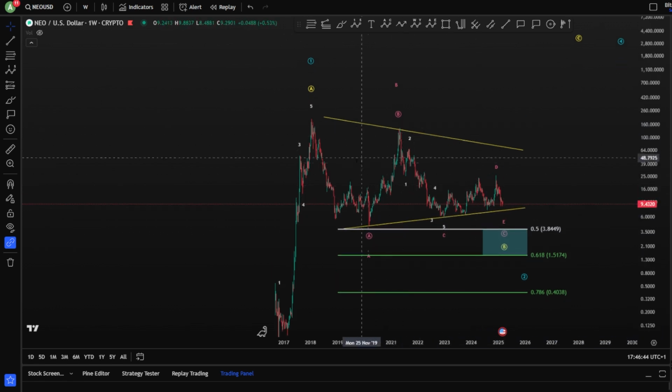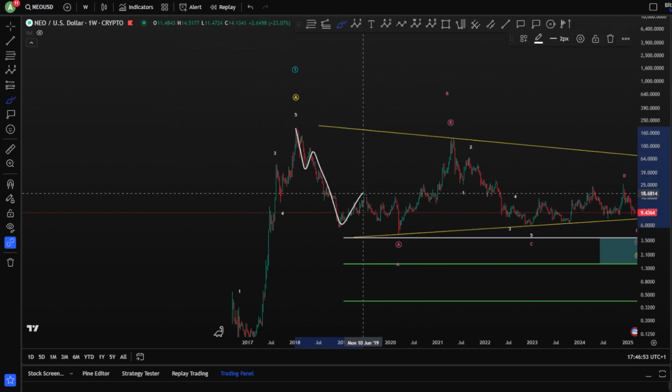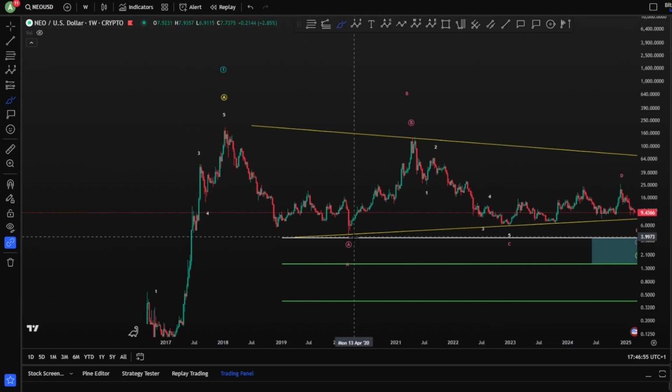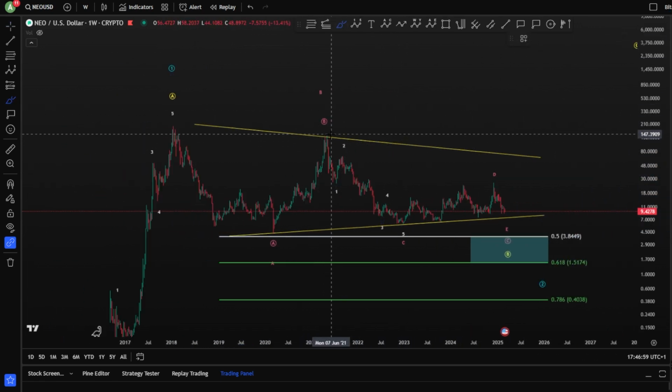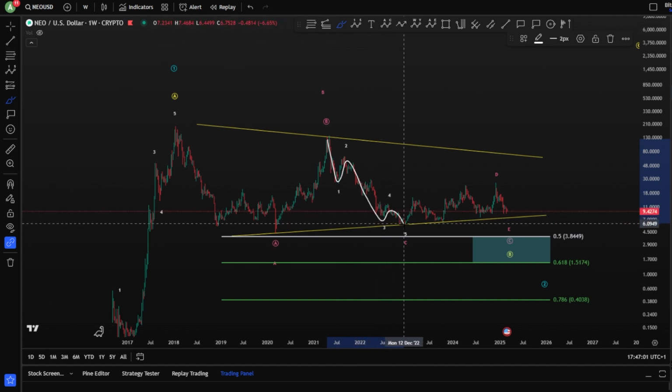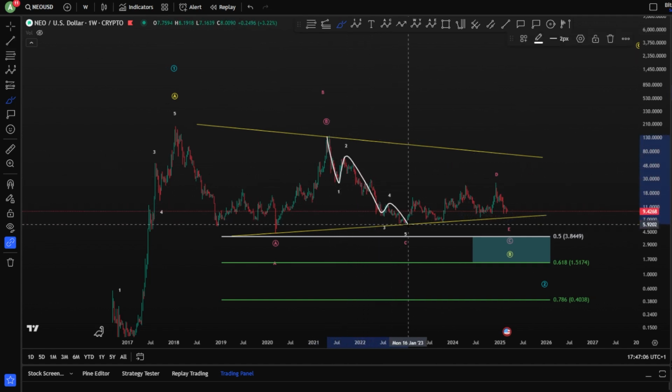However, if we also take a look here, you don't have an impulse 1, 2, 3, 4, and a 5. Your wave 5 is not finished impulsively, meaning 3 waves down, correction, and then 3 waves down in WXY. Same for a zigzag here. The only case where you have an impulse is exactly here. You have a very clear impulse in 1, 2, and then 3, 4, and a 5.